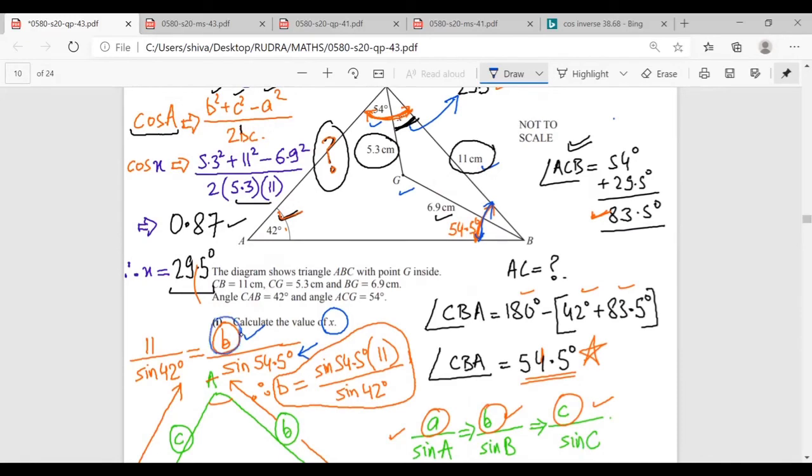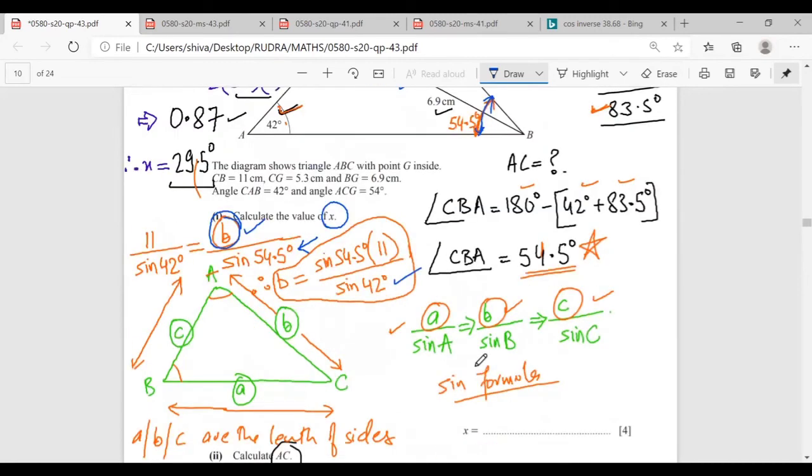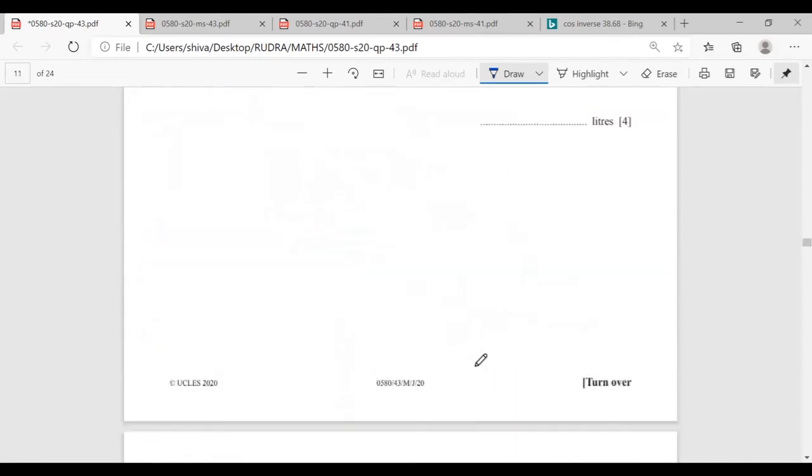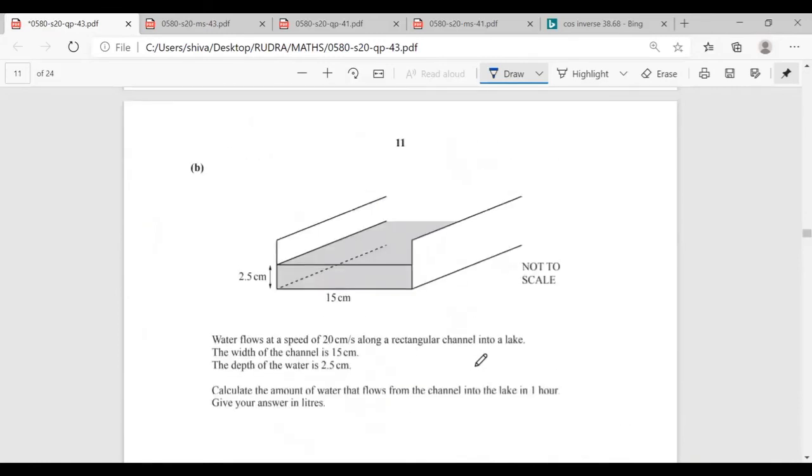Mr. Rudra, is there a doubt? No, sir. So B will be equal to sine 54.5 degrees into 11 whole divided by sine 42 degrees. Sir, is there a doubt? No, sir. Okay, Mr. Rudra will do another part, and the rest we'll do in the second part of this video.